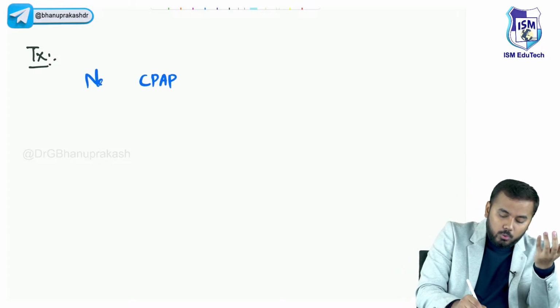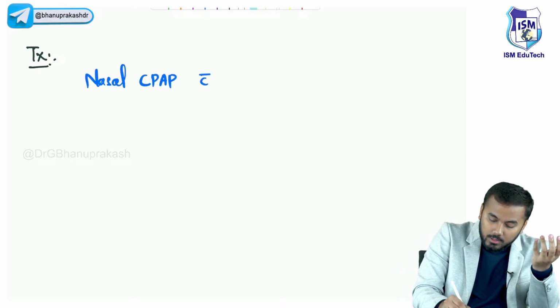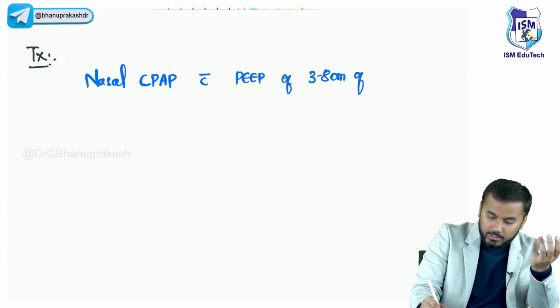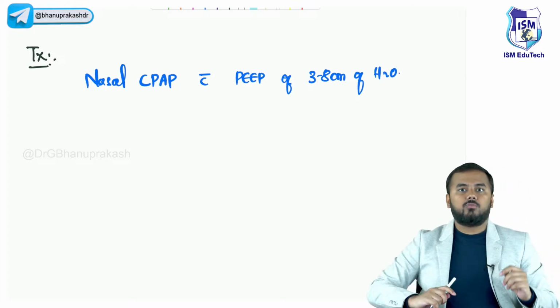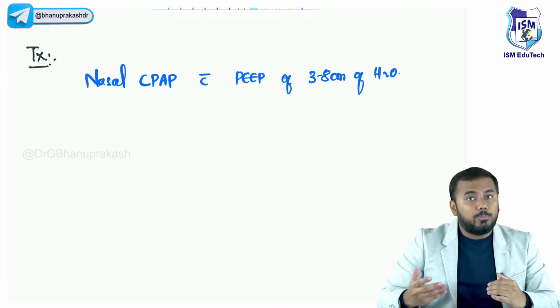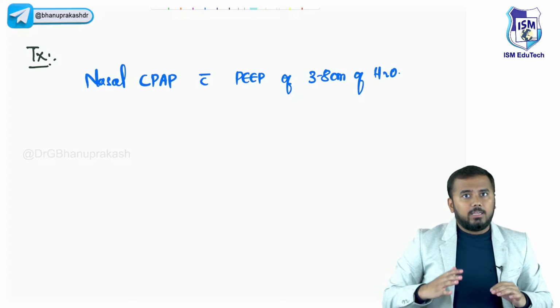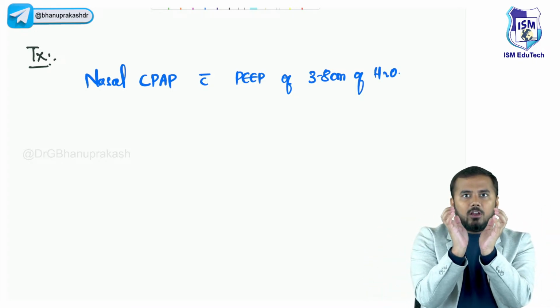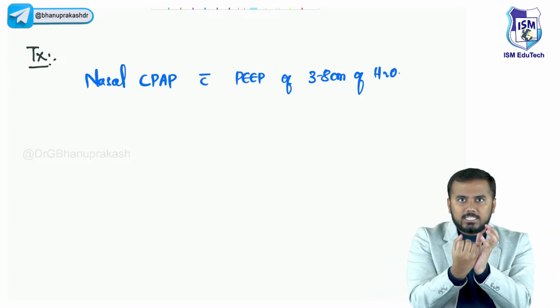Okay, so you do a nasal CPAP. Along with that, you put a PEEP of about 3 to 8 centimeters of water. Now, what is this PEEP? PEEP means positive end expiratory pressure. Now all of you might think that when I'm taking air inside, my lungs are expanding, so my alveoli also will stretch out, so more oxygen is taken inside.